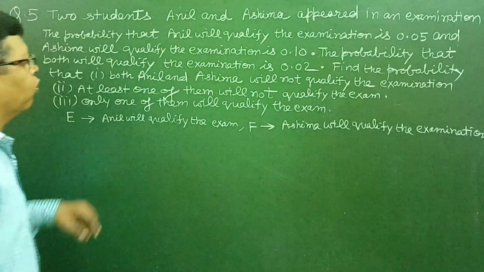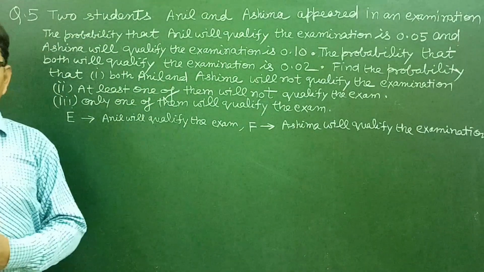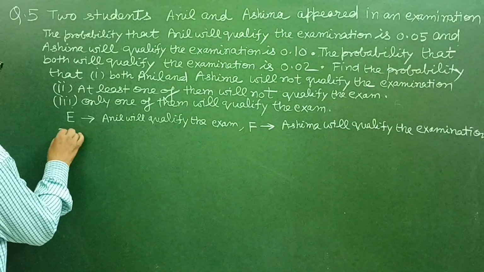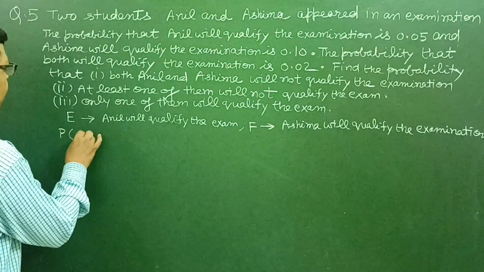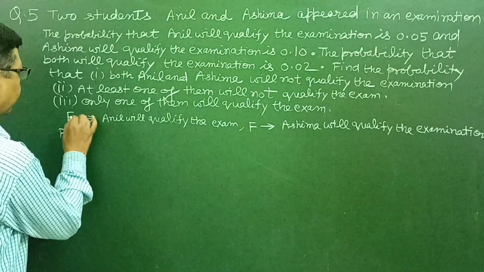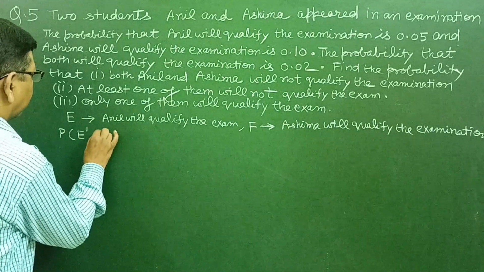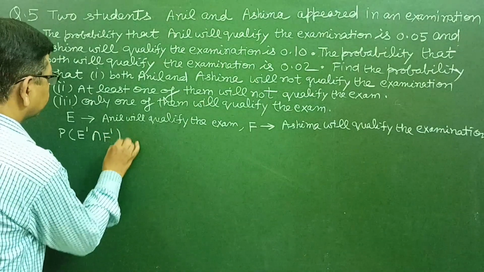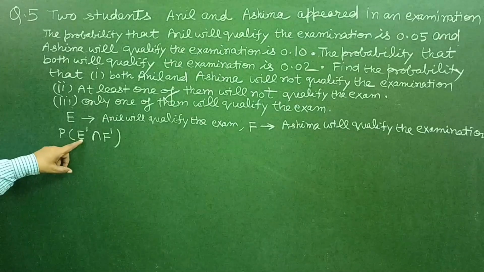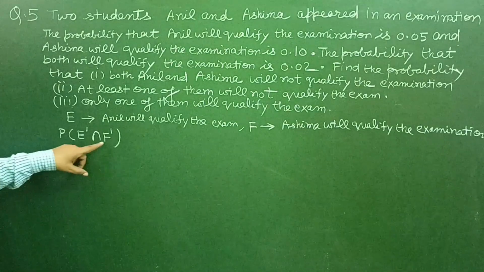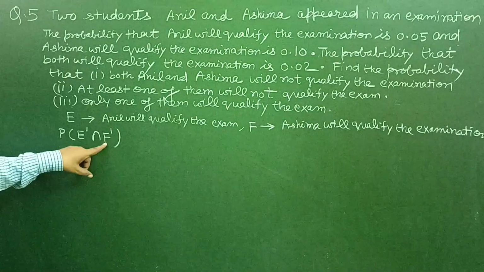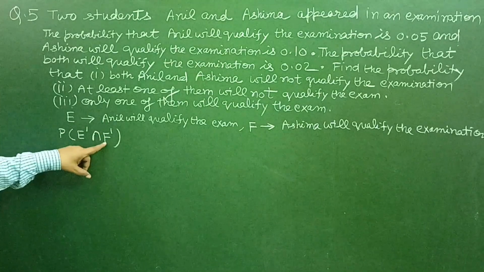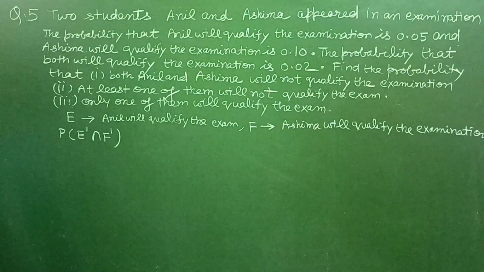Now the first part is both Anil and Ashima will not qualify the examination. So we want to find the probability that both will not qualify the examination, which is the complementary event E complement and F complement. It means event E does not happen and event F does not happen, that is, Anil does not qualify the exam and Ashima does not qualify the exam.